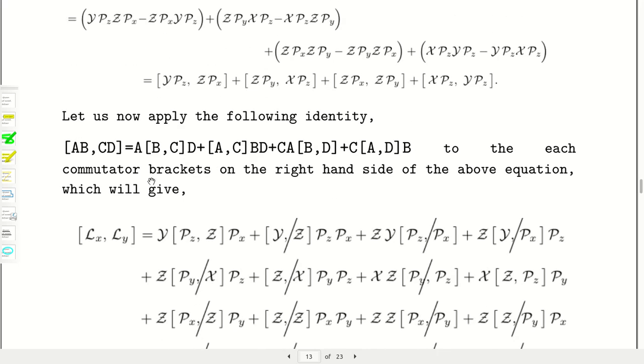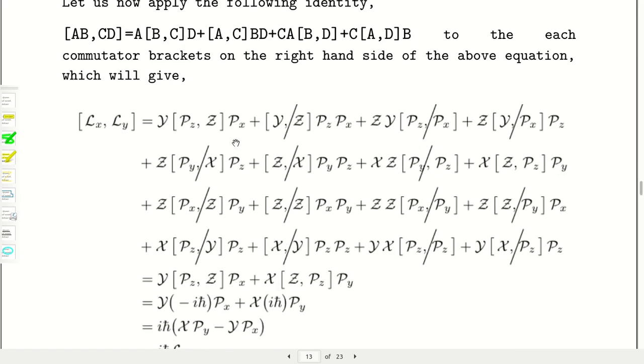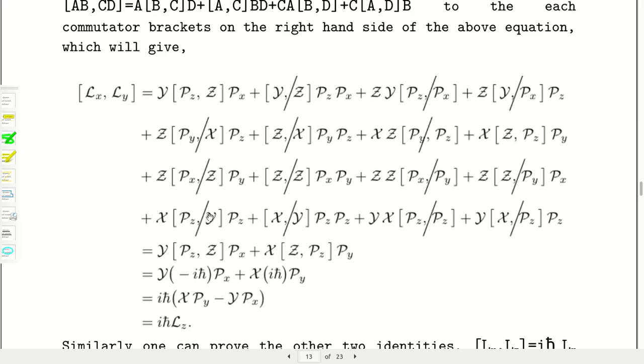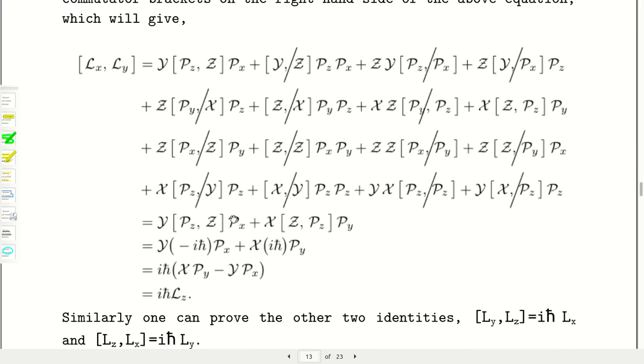For each bracket there will be 4 terms, so 16 terms are there, and many terms should cancel because the [y, z] commutator bracket is 0, [p_z, p_x] is 0, [y, p_x] is 0, so these are 0. But this is not 0, because of [p_z, z], so [z, p_z] is iħ, so this will be minus iħ, and all other things are commutating.